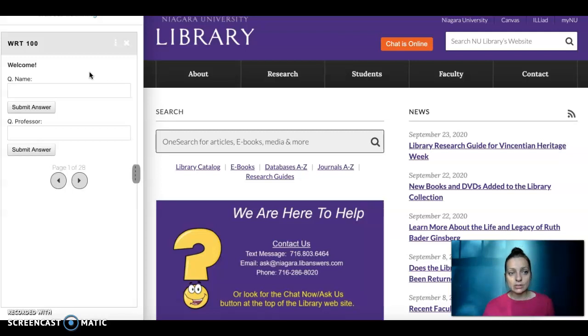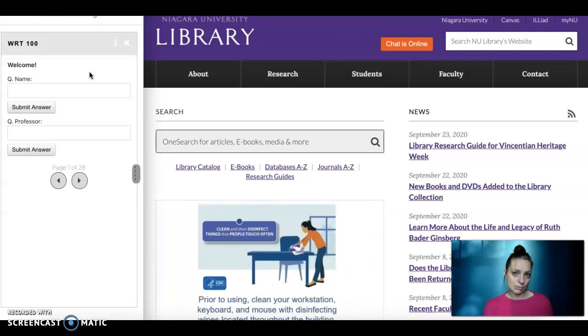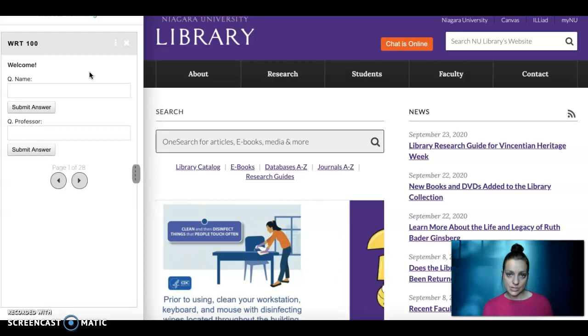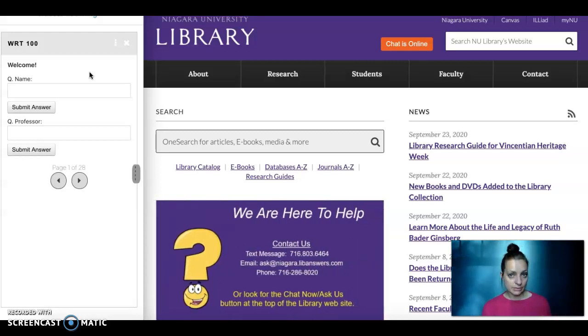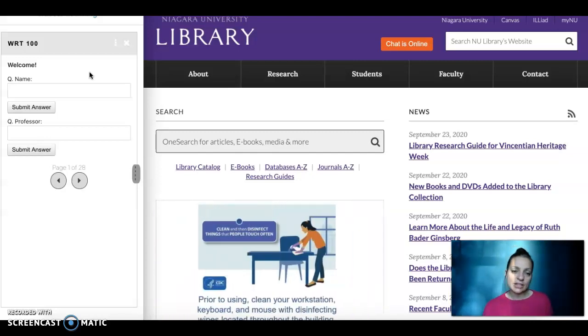So you will, yes, be getting credit for this tutorial, but you have to share your project that you create in Noodle Tools with your professor in order to get credit for finding the 3 sources that you're going to need for your library research assignment that coincides with this tutorial. Okay, so it's just proving that you are able to use the tools and find appropriate research, okay?